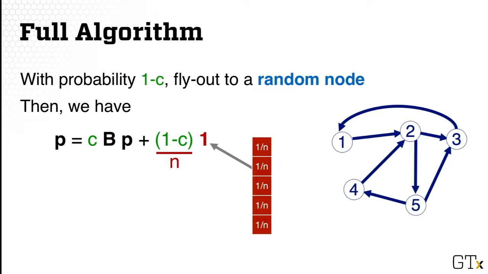This part may look a little scary, but it's actually just a vector with all the same value. Specifically, once you remove the n inside, the all-one vector essentially means all values are 1 over n. So there's a 1 minus c fly-out probability of using this 1 over n vector, and that means you have a 1 over n probability of going to any of the nodes with equal probability.